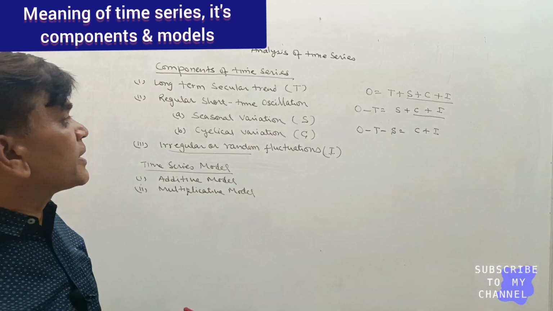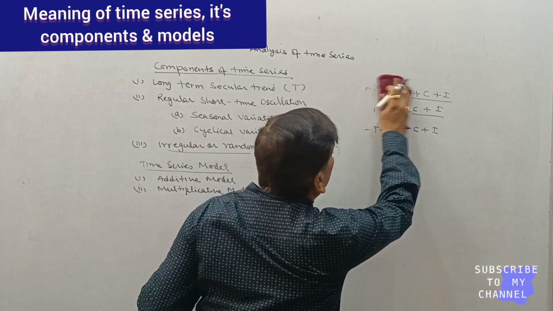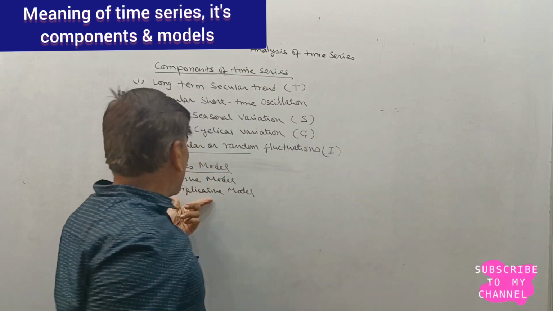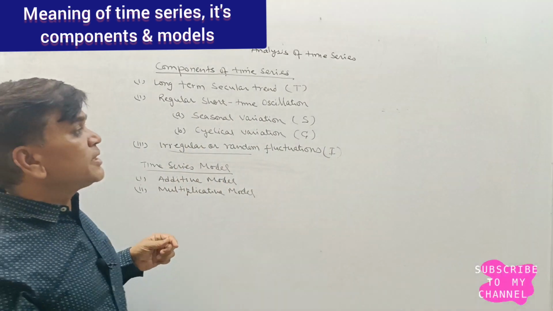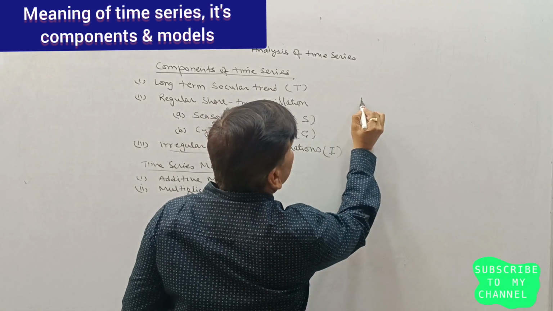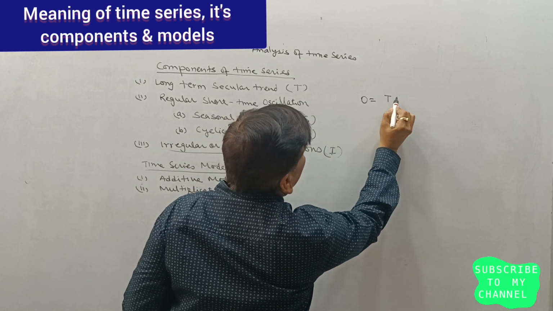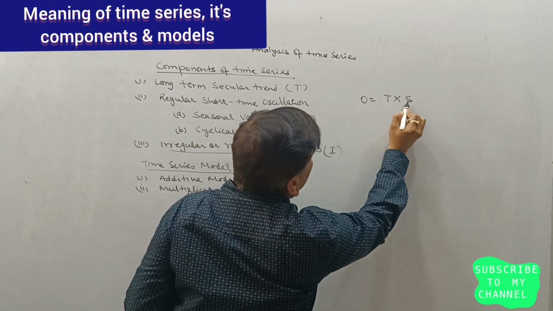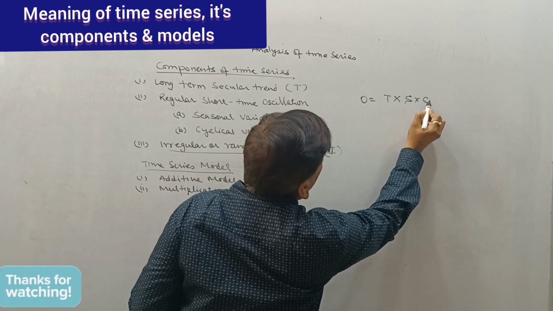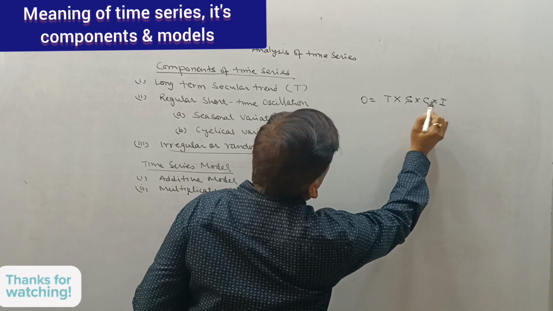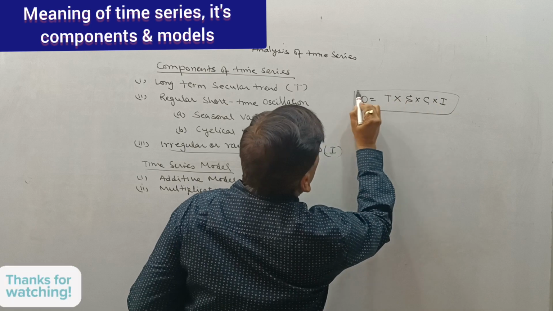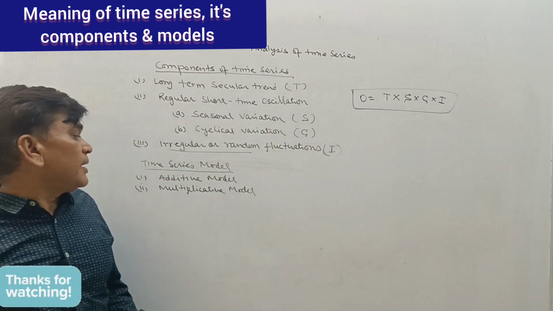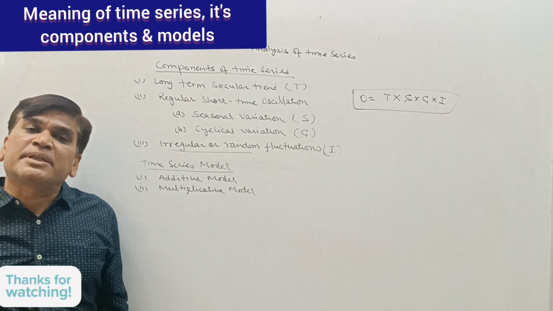One more model of the time series is called the multiplicative model of the time series. So original data change due to the change in trend, due to the change in season, due to the change in cyclic, and due to the change in irregular. So this is in multiplication form. So this is called the multiplicative model of the time series.